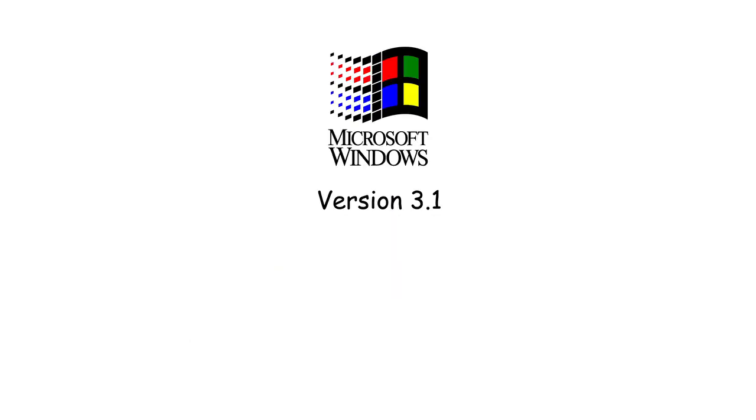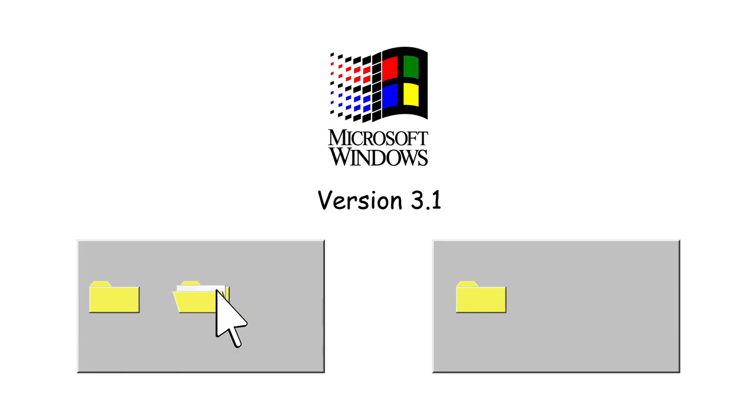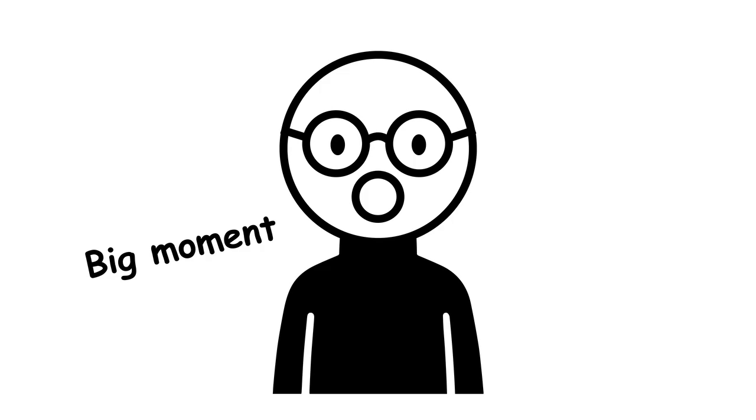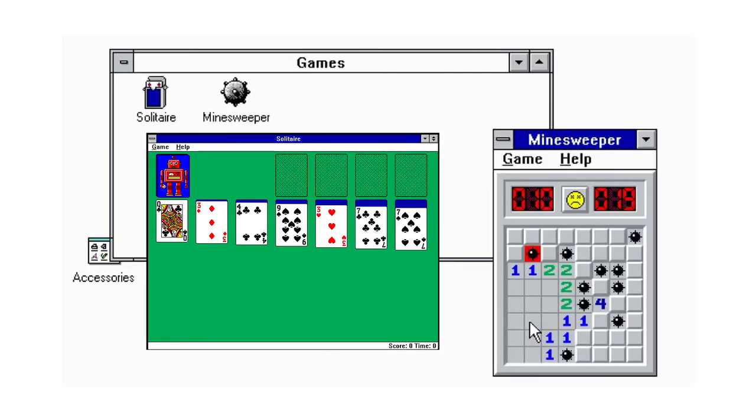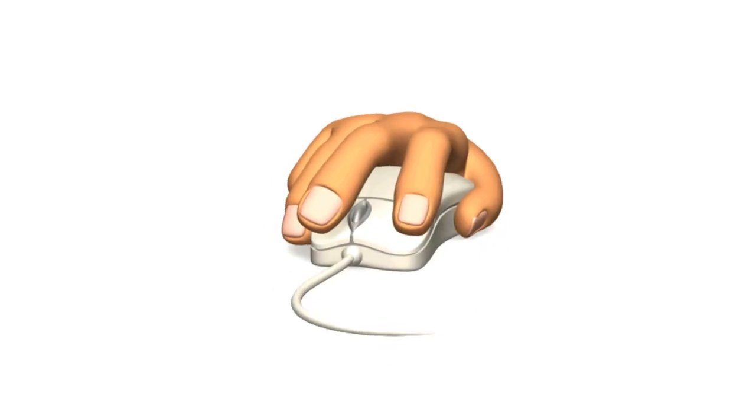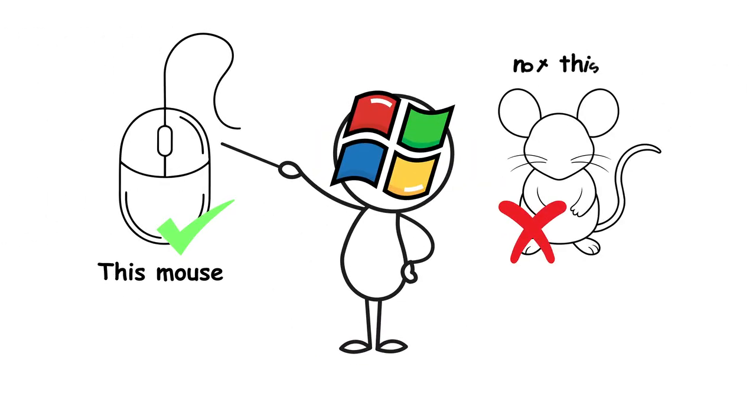Windows 3.1 added drag and drop. Kids today drag files around like it's nothing. But back then, big moment. Magical moment. It also shipped with Solitaire and Minesweeper. Microsoft's sneaky training course teaching the world how to use a mouse.